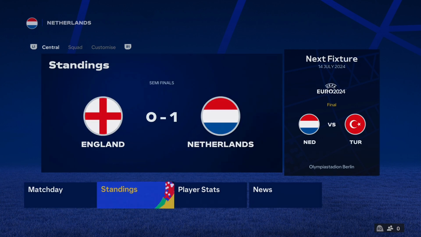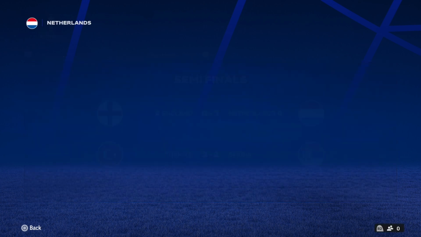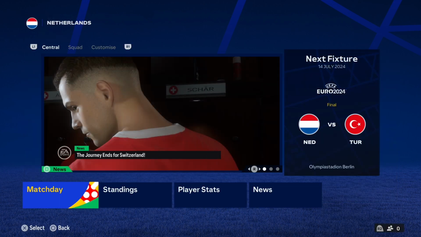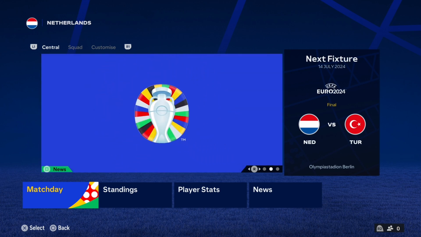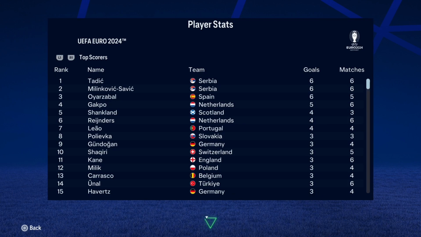Turkey managed to beat Serbia. We'll have a look at what the score was. They beat them 3-2. Unfortunately, we don't know if there was a last-minute winner or what. Just in case, because I know simulations can be weird on this game, we're going to look at the top scorers, because I'm just going to note down the number 1 scorer, and it is Dusan Tadic equal with Milinkovic-Savic.